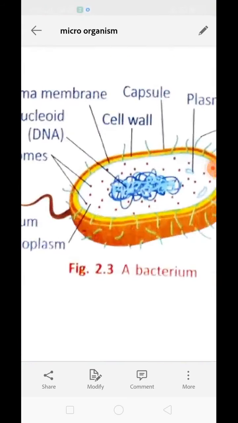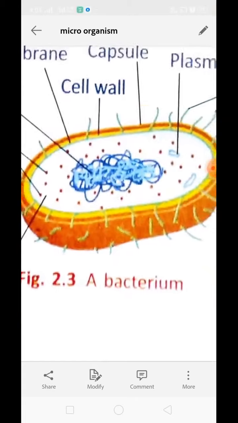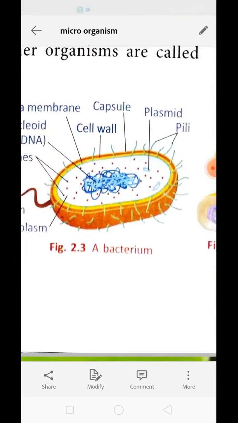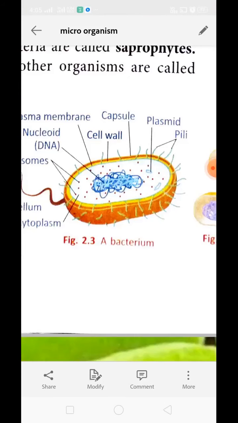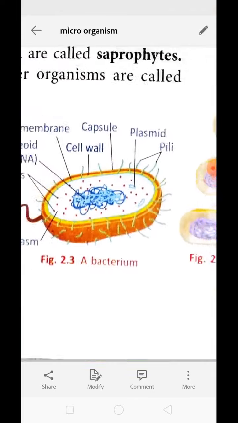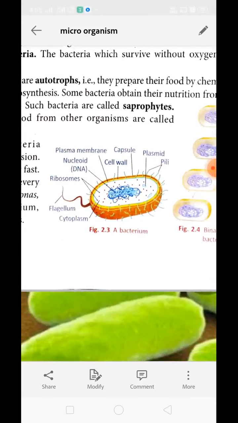You can see the genetic material here like a thread-like structure, floating in the cytoplasm of the bacterial cell. There is no membrane around the genetic material. This is the inside structure of bacteria.